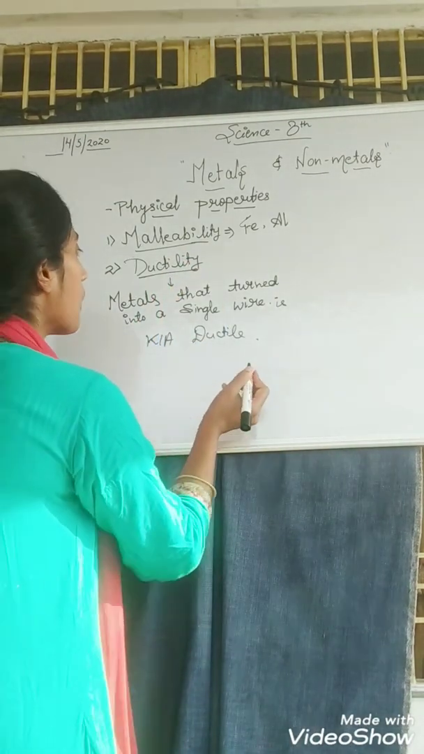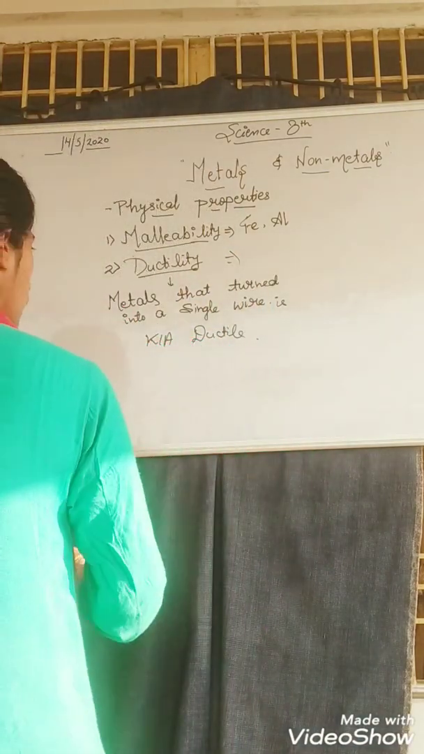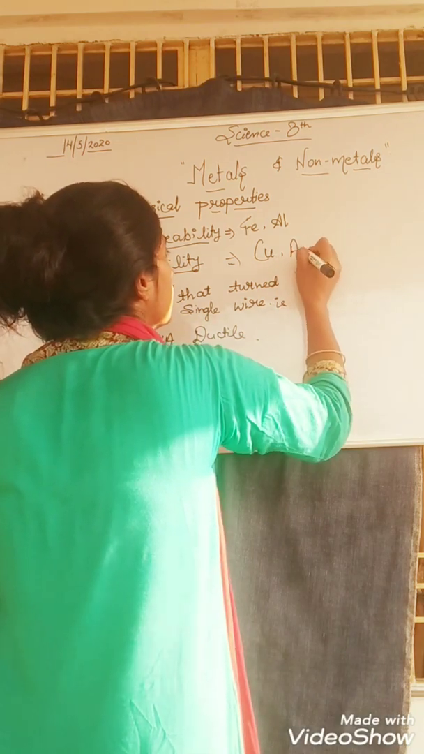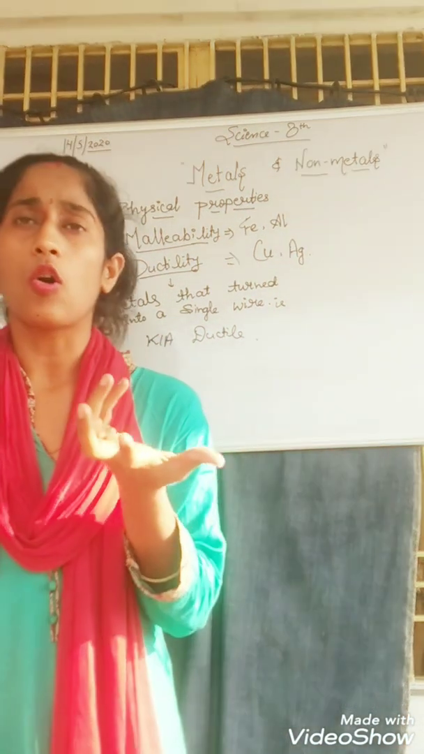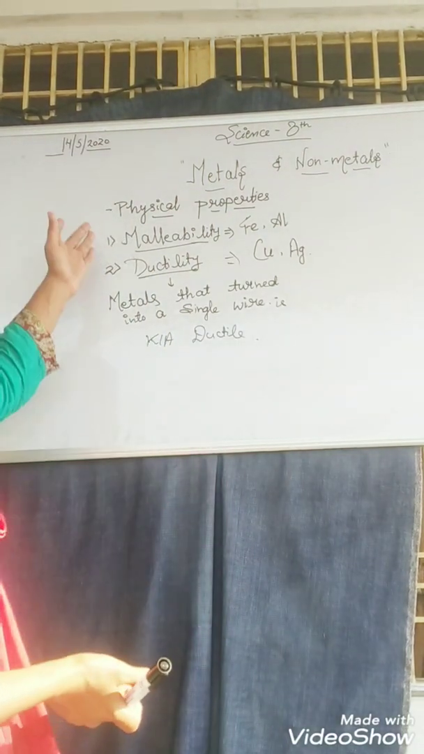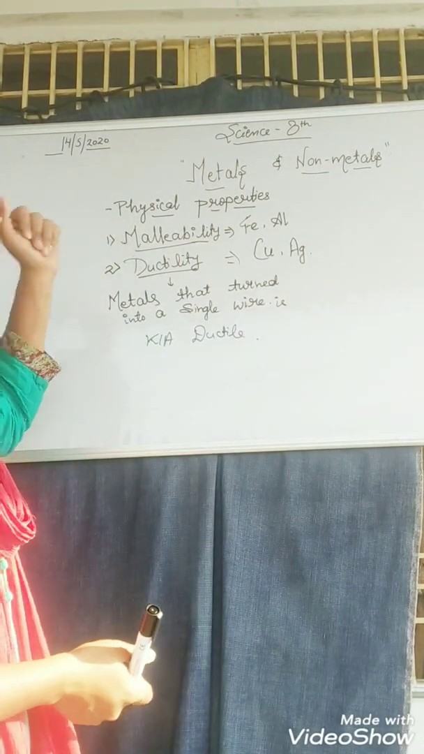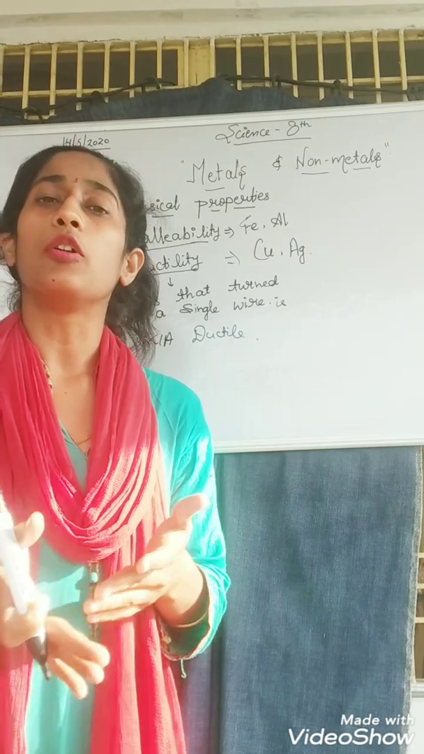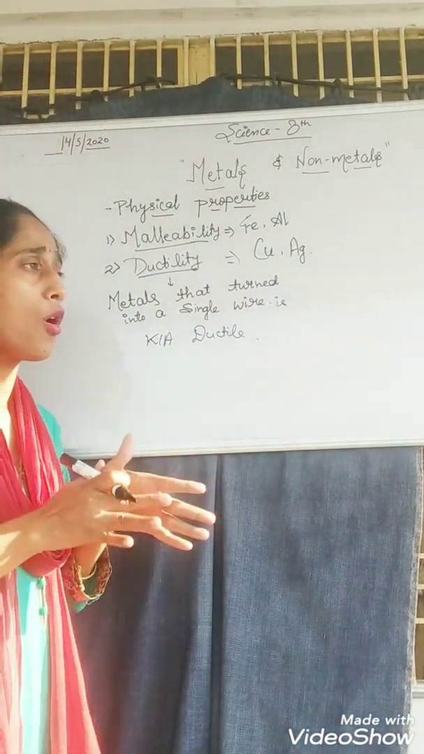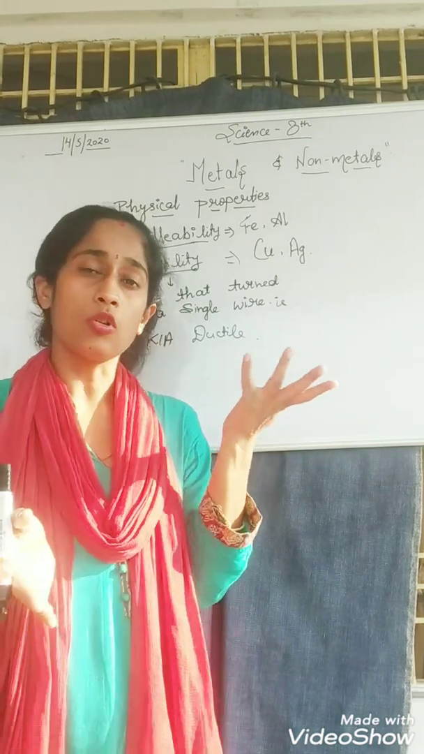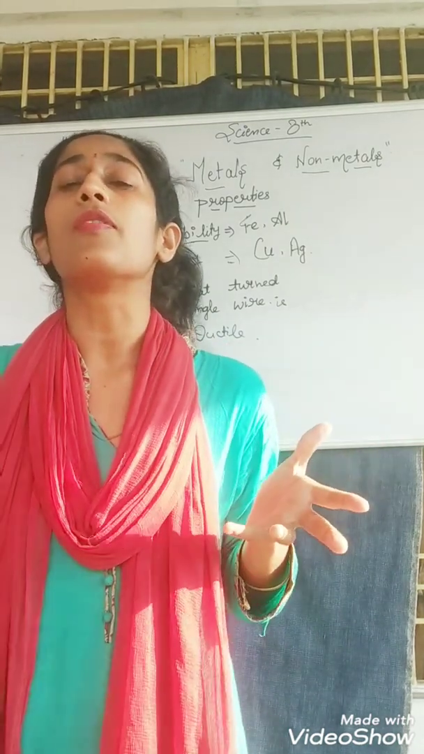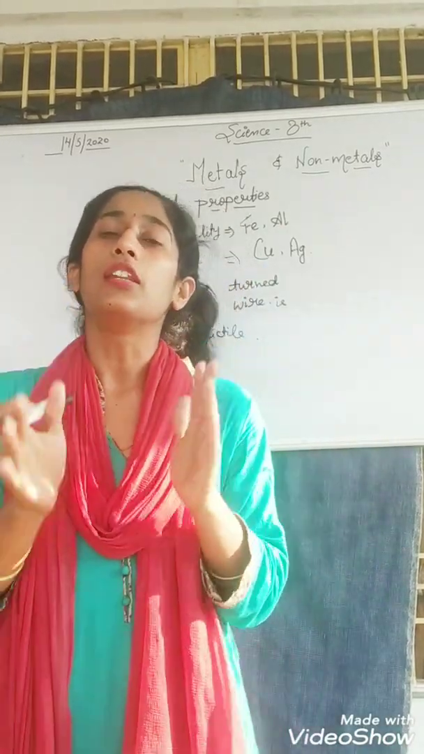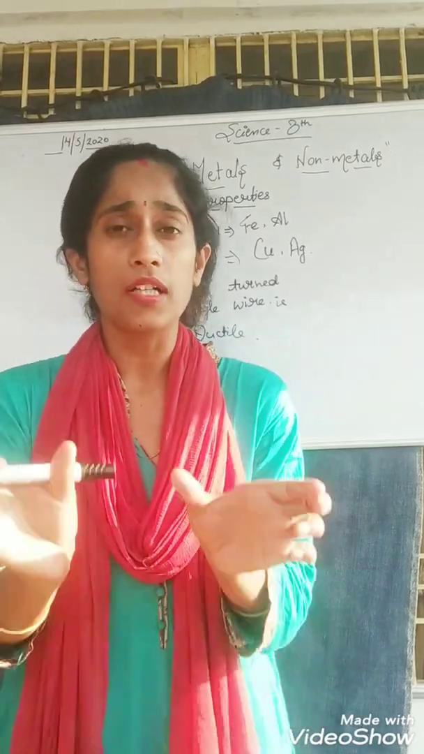Okay, so you can take the example of copper wire and silver wire. These are the metals, or the elements, that have the properties of malleability and ductility. Malleability means they can be transformed into a simple sheet, and they can also be transformed into a simple wire, like aluminium. We are talking about physical properties. Physical properties means physical appearance. So whose form can be changed, can be transformed, then they will be called the physical properties of metals.